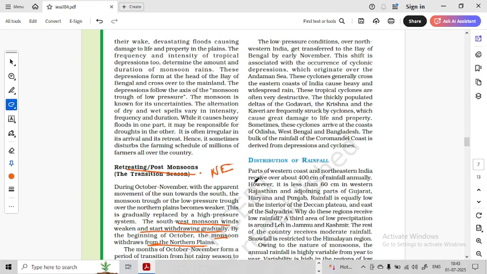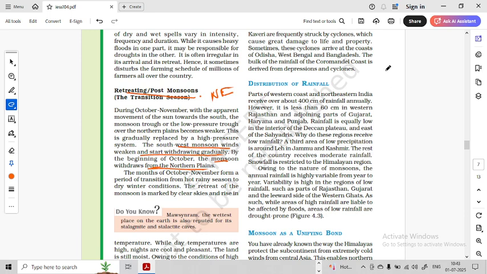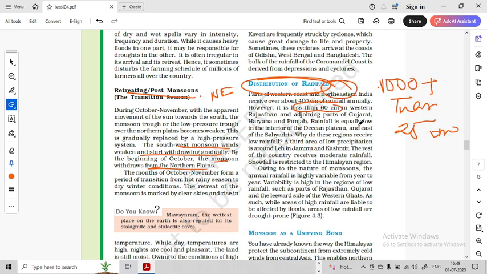Okay, another important question which might come for 5 marks is the distribution of rainfall. Though not so much in recent years, but still distribution of rainfall, as I discussed earlier as well. In parts of Western Rajasthan, it is less than 60 centimeter. In the Thar desert region, it is less than 25 centimeter. On the other hand, in northeastern region, we have 1,000 centimeter plus rainfall. Okay, there's something called the Sahyadris. What are the Sahyadris? Western Ghats are locally known as Sahyadris.